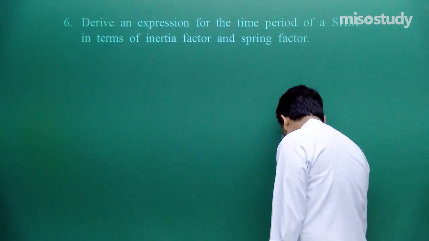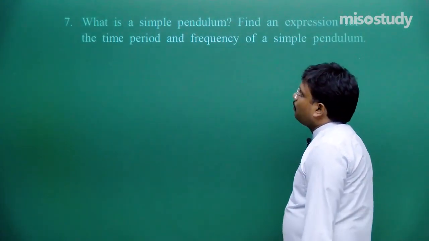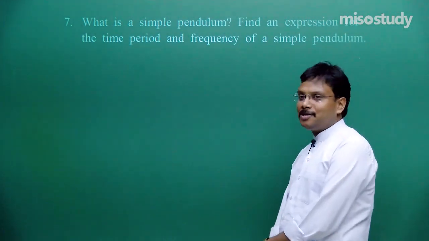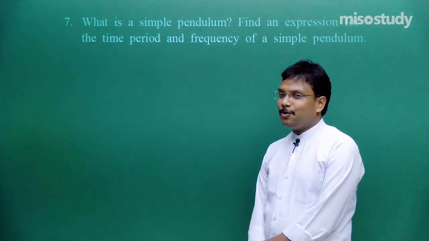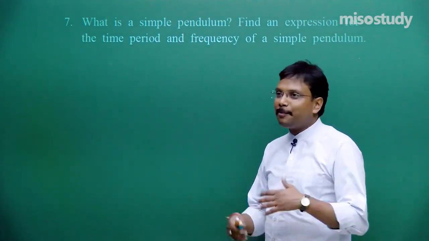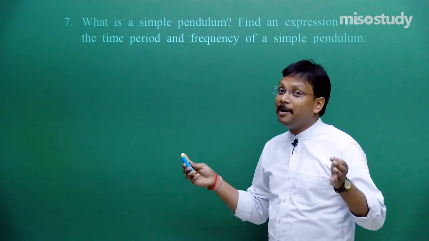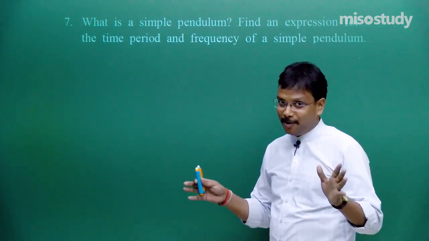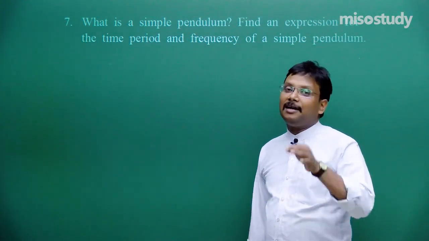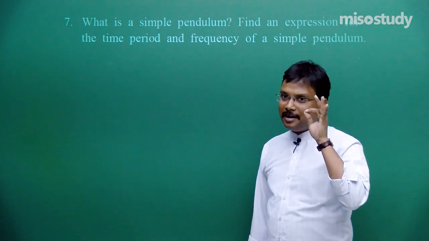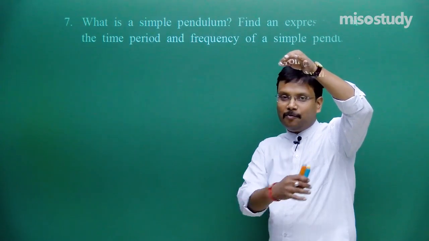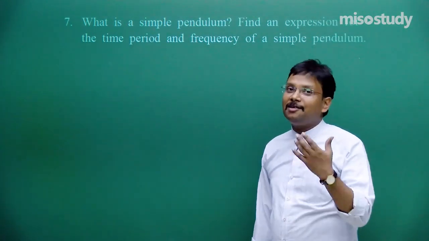Then comes question number 7. What is a simple pendulum? And for this particular situation, if you are watching our videos, you will find with the help of a green color ball and a blue color thread, I prepared a simple pendulum, then I explained that entire concept while showing that pendulum. So what is a simple pendulum? When a bob of a small radius is attached to a massless inextensible string and hanging in vertical direction and then moving like this, it is defined as the simple pendulum.